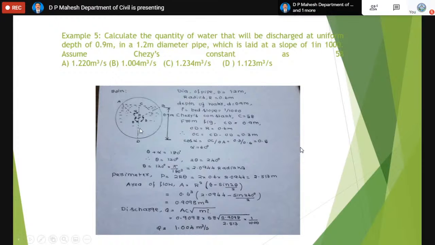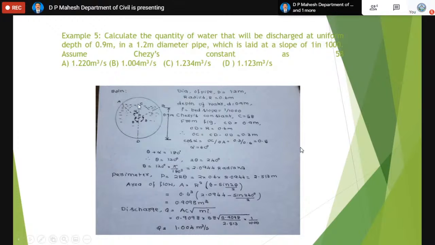Then what to do in such a case? On the other side of theta, you can see alpha. We can easily calculate alpha by knowing the OC length and OA length. So how? C to D is the depth of flow, which is 0.9 meter. O to D is the radius of the section, which is 0.6 meter. Then the difference, C to O, is 0.3 meter. Then OA is the radius, which is 1.2 by 2, that is 0.6.